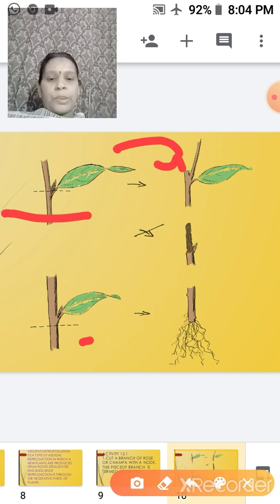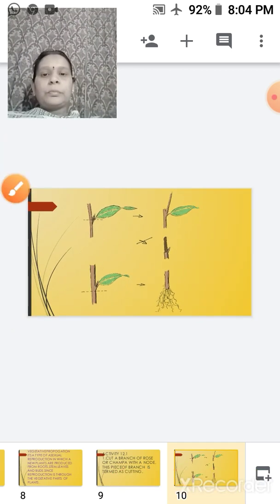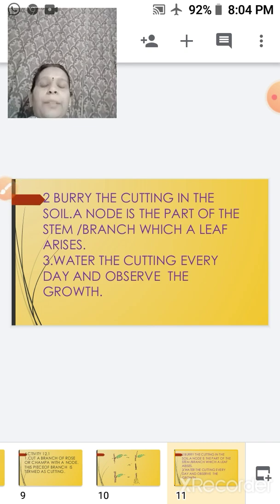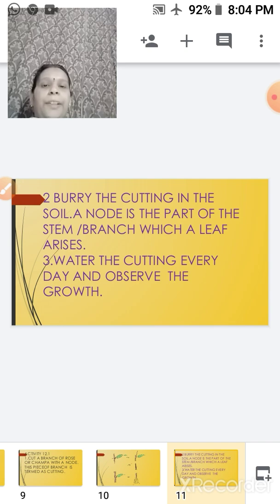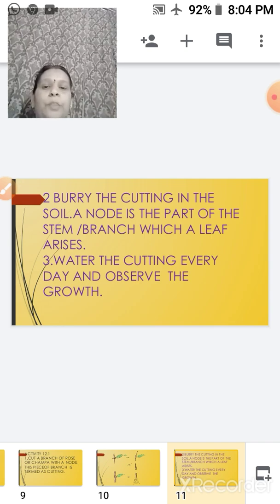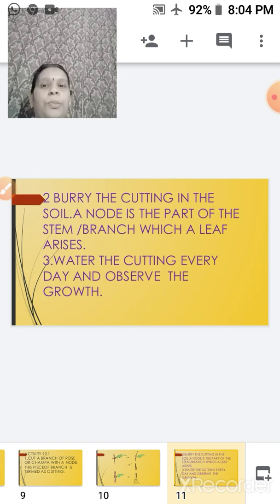So this is your cutting. They have just taken the upper part. Now when they have taken the upper part, they bury the cutting within the soil, and a node is the part of the stem or branch from where the leaf arises. Now water this cutting every day and then observe the growth.